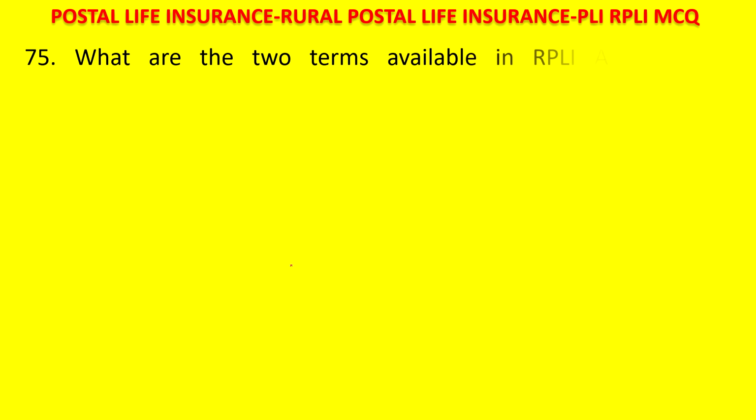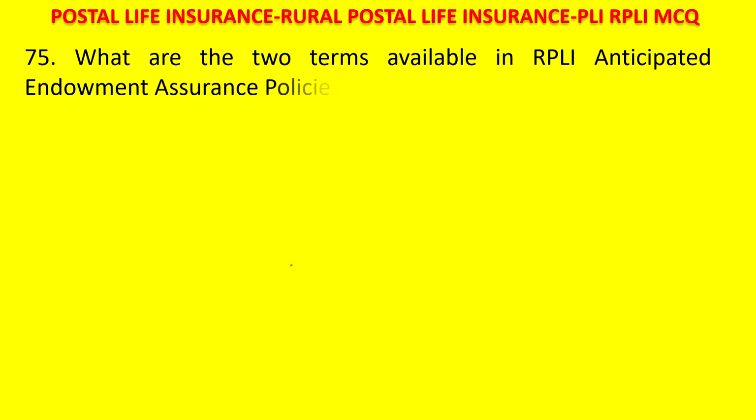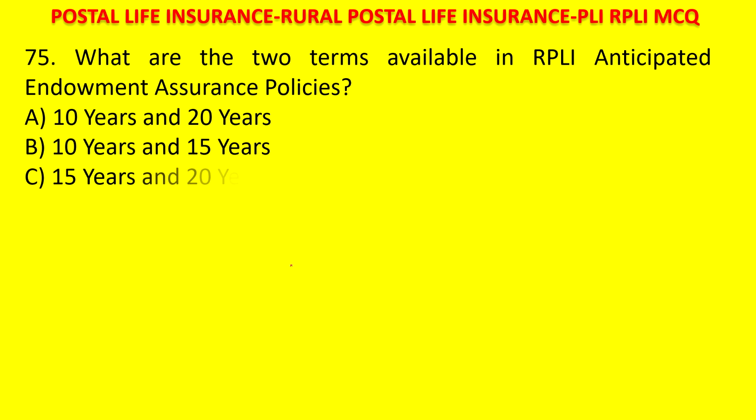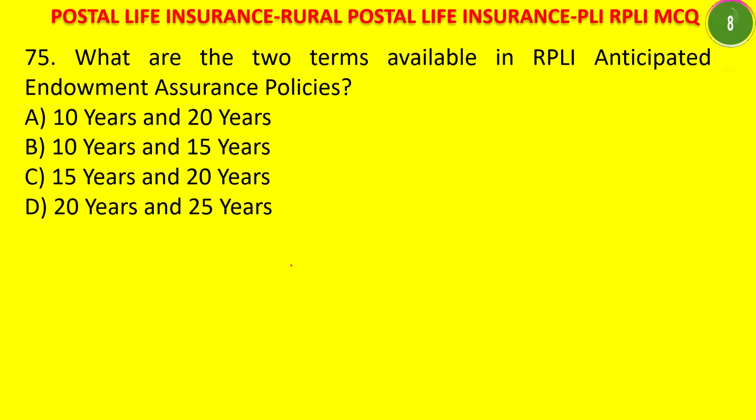What are the two terms available in RPLI anticipated endowment policies? 10 years, 20 years; 10 years, 15 years; 15 years, 20 years; 20 years and 25 years. Your time starts now. Please post your answer in the comment section. The answer is 15 and 20 years terms we have for an AEA policy.